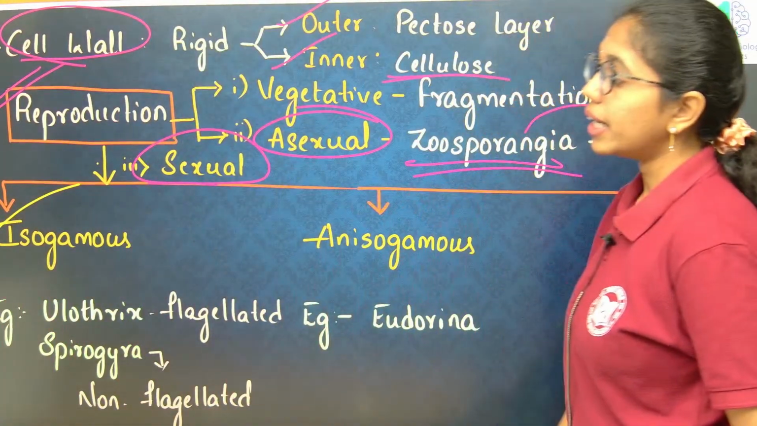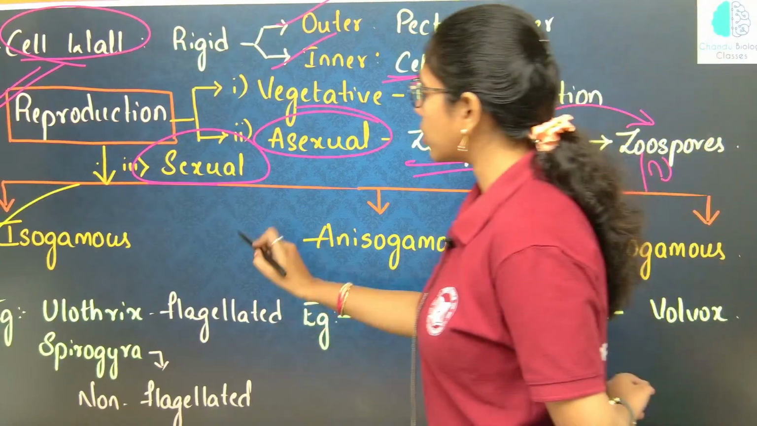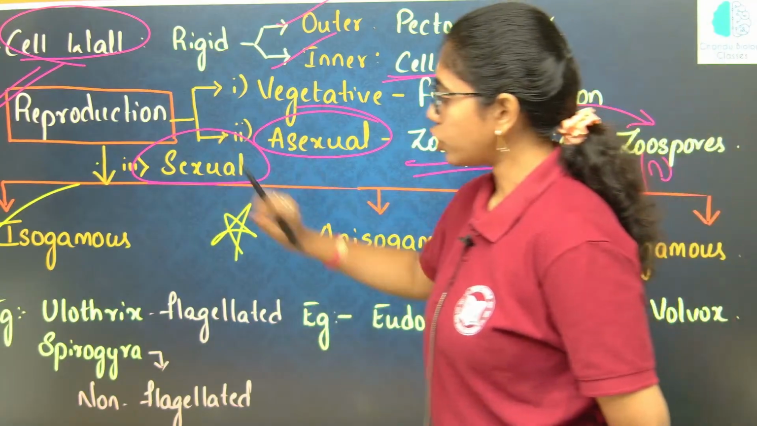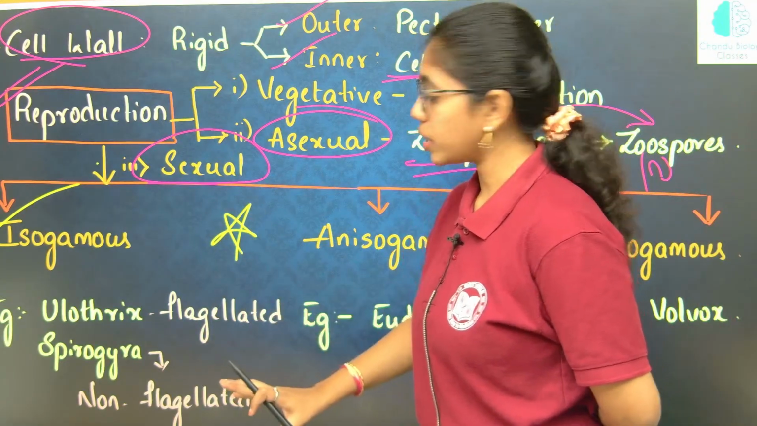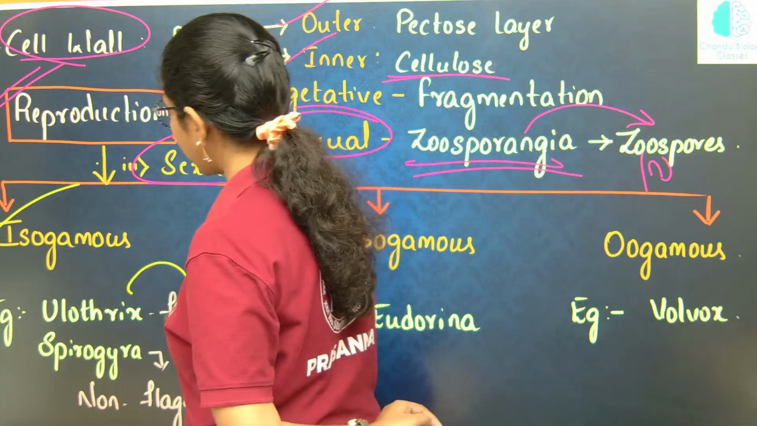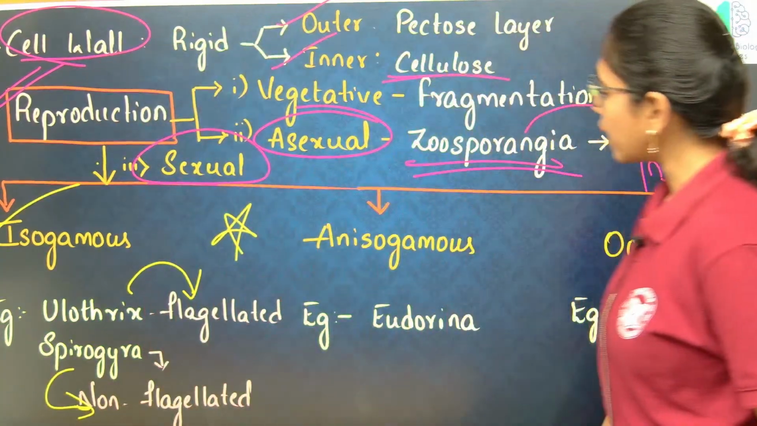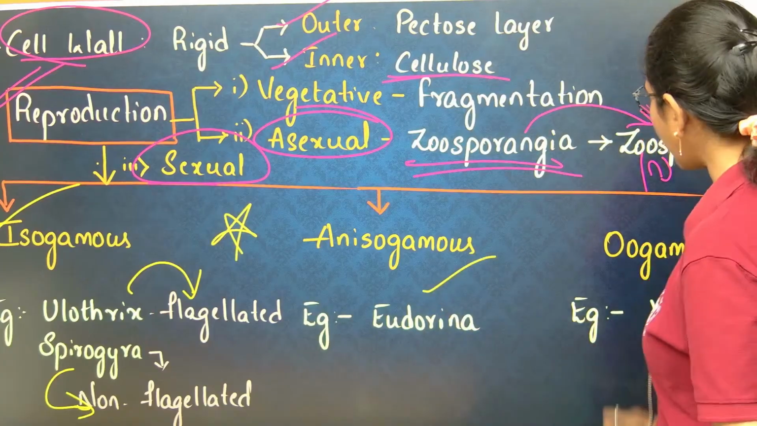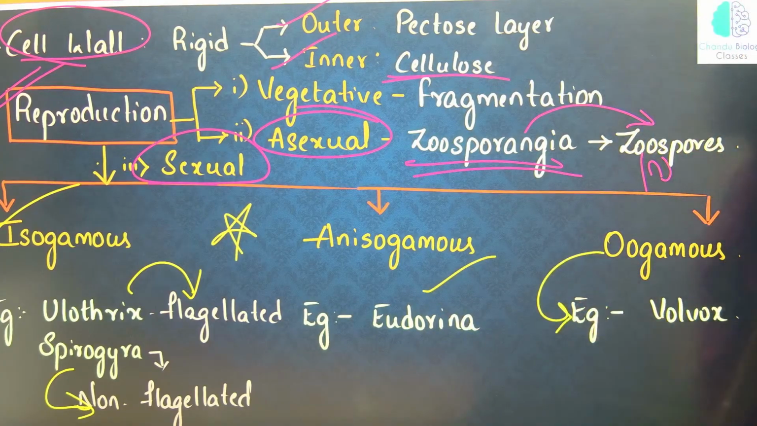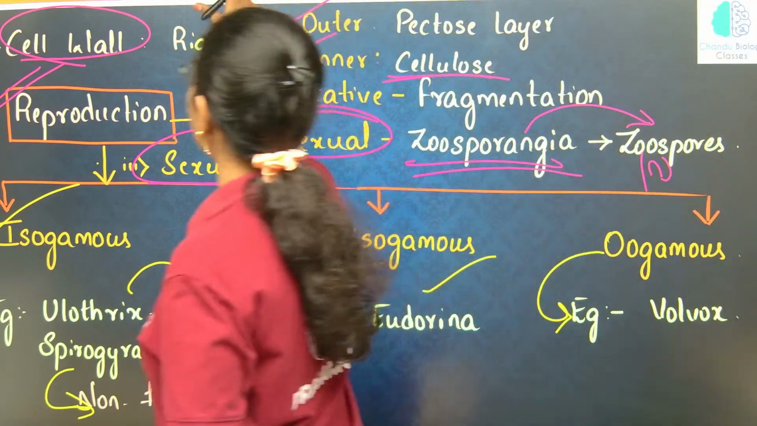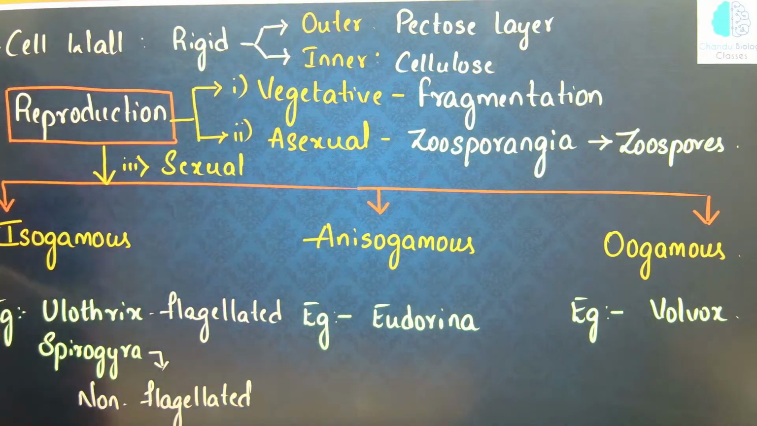And here the major part is about the examples. Isogamous mode of reproduction examples include Ulothrix, which is flagellated, and Spirogyra, which is non-flagellated. The best anisogamous example is Eudorina, and the oogamous example is Volvox. So these are the examples for iso, aniso and oogamous modes of reproduction in green algae.